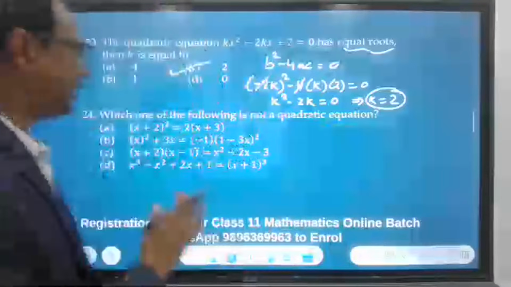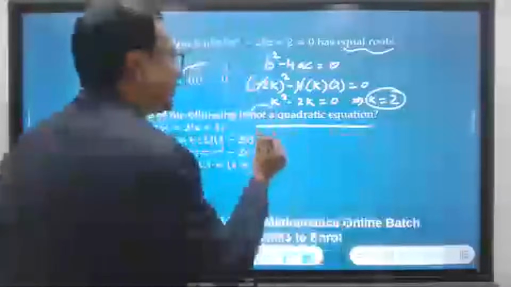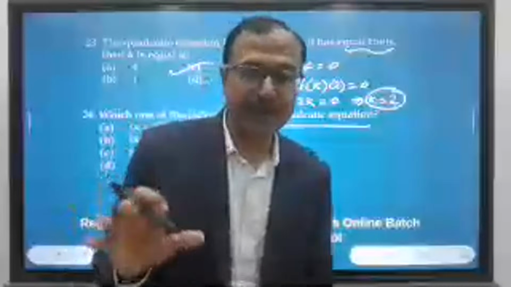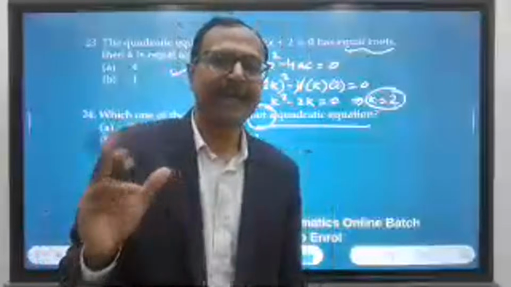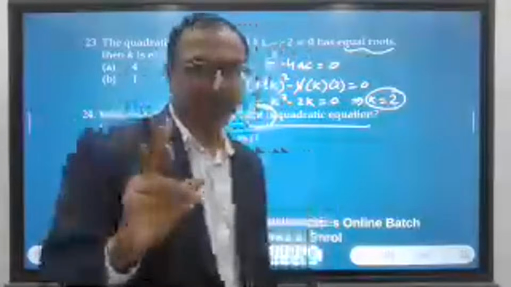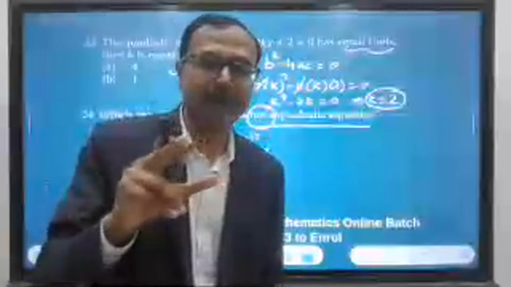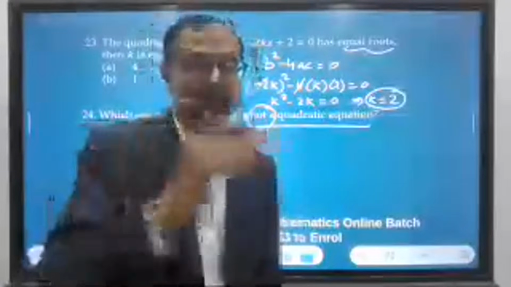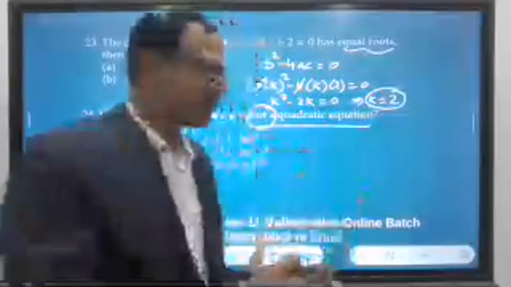For the next question, which are not a quadratic? See, not a. This is important. So many of you students don't read the question carefully, and they end up losing 1 mark just because of negligence. So read the question carefully. It says not a quadratic equation, and not a quadratic equation means you have to check which of them reduce to quadratic and eliminate those.